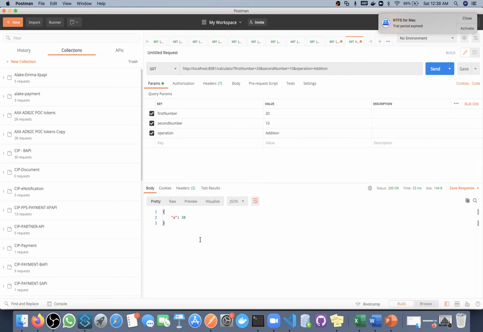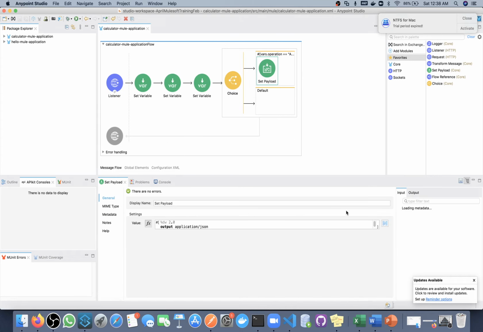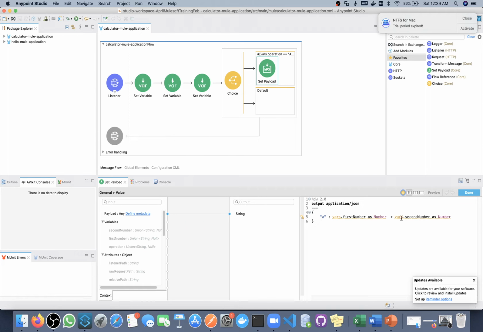Okay, so actually what I did initially, I was trying to display a single integer value, but I think the Mule application, the HTTP listener, will not be able to handle this integer value. So when we are passing back, we need to convert.